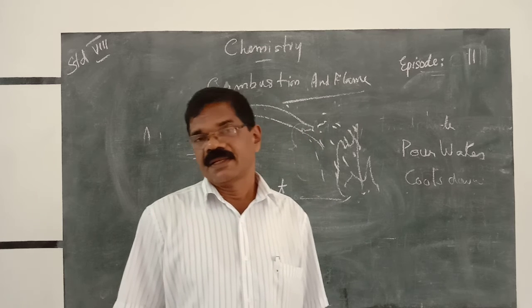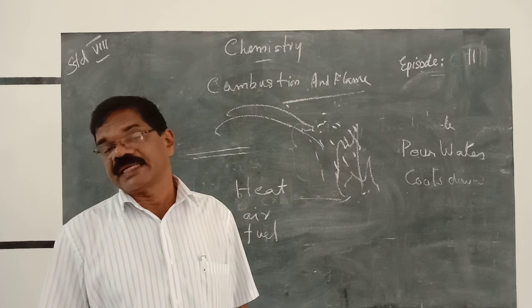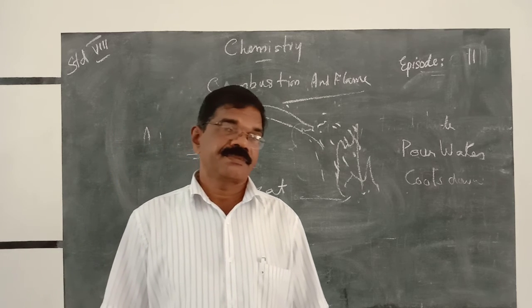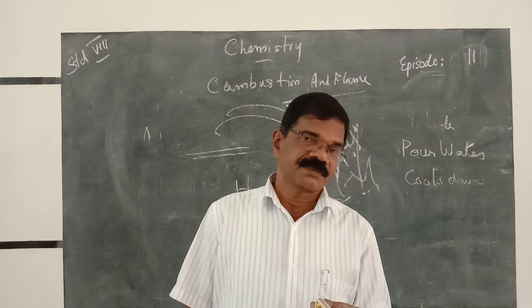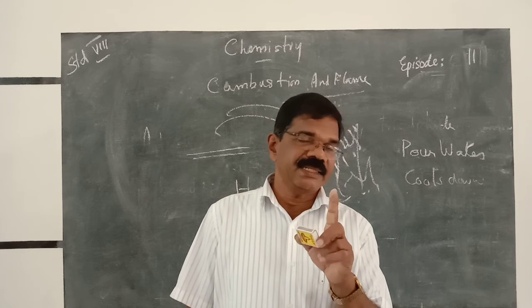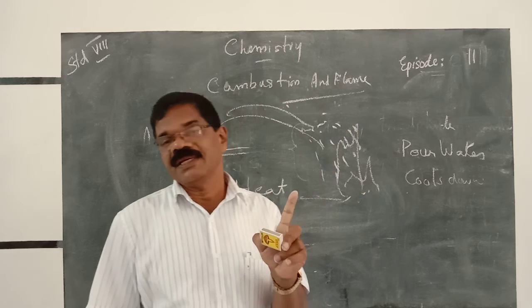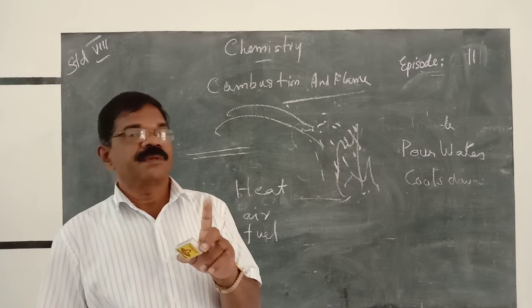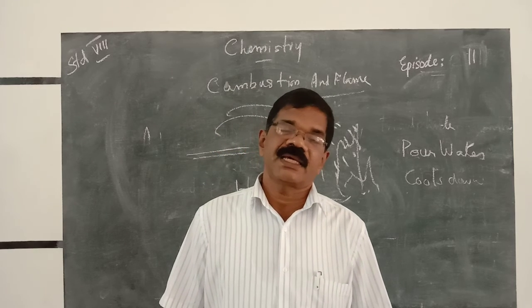So today you have to read, learn and observe things. What are the things you are asked to observe? First, observe the matchstick and matchbox. Then collect the phone number of your nearest fire station. If a fire breaks out in your neighborhood, you can immediately call the fire force and they will reach there and rescue.